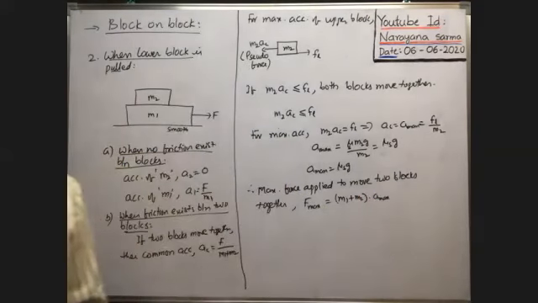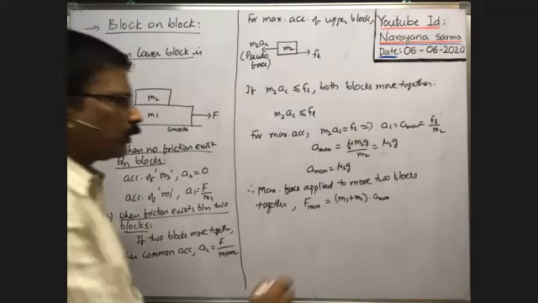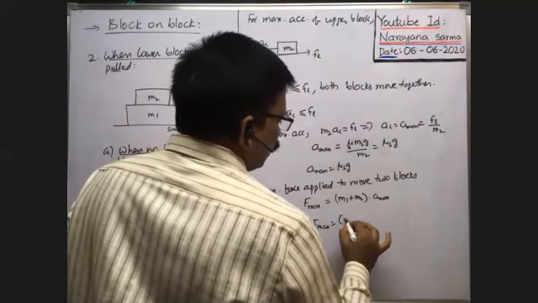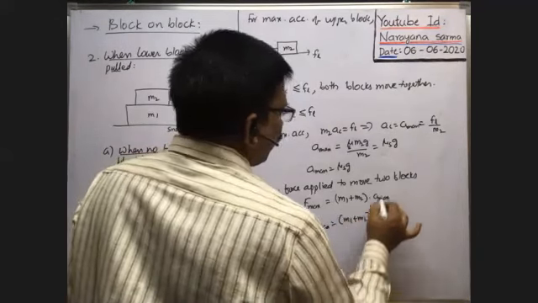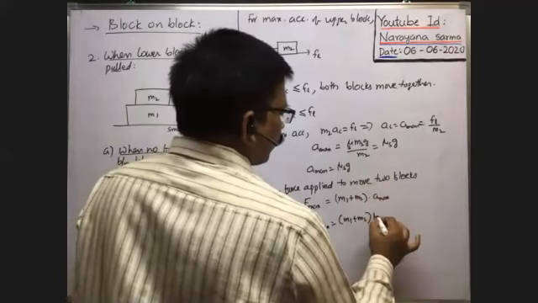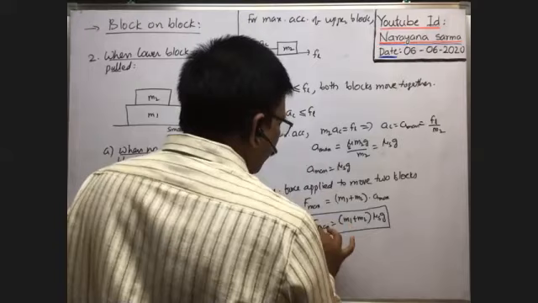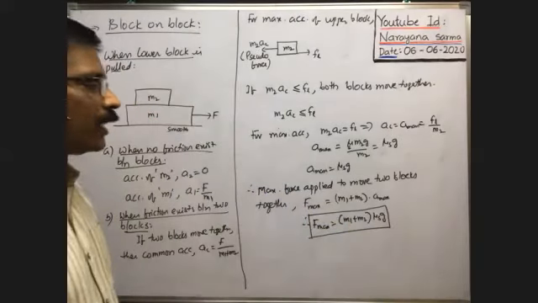Therefore, F max is equal to M1 plus M2 into A max, that is mu s Z. This is the maximum force to be applied on the lower block for the two blocks to move together.